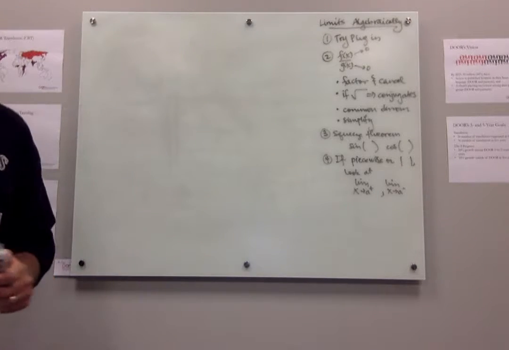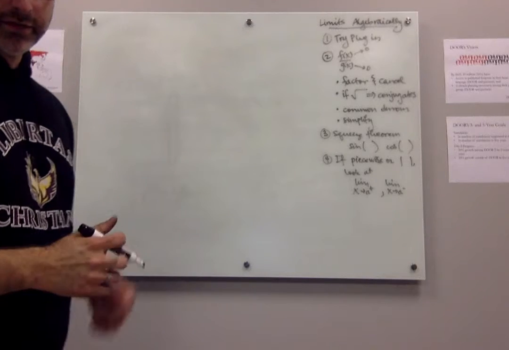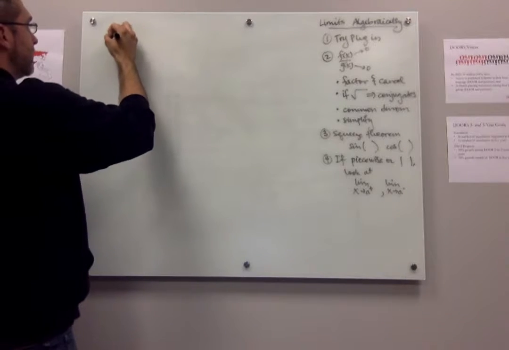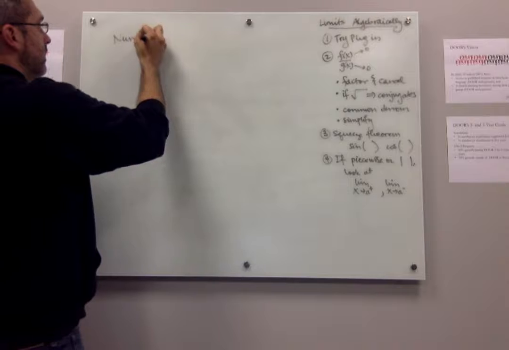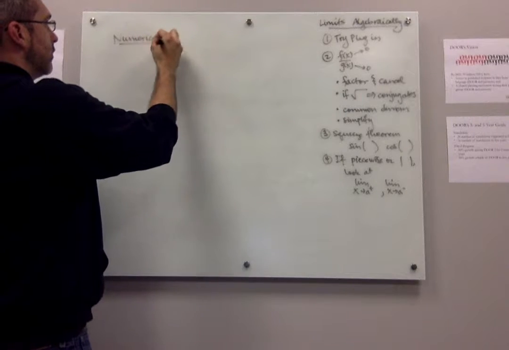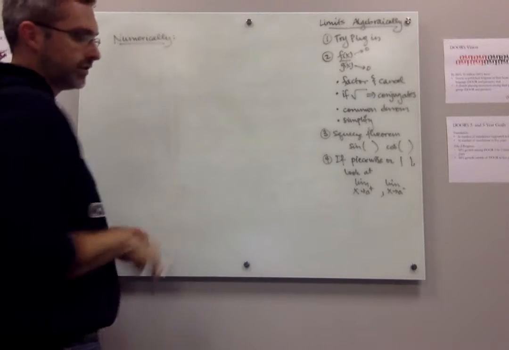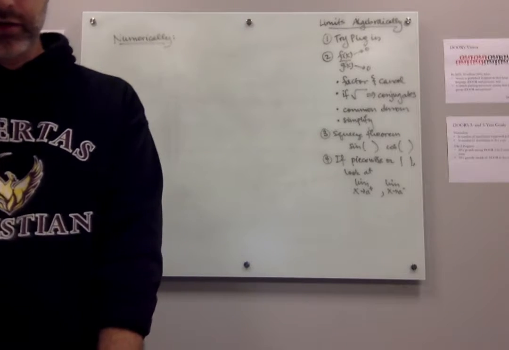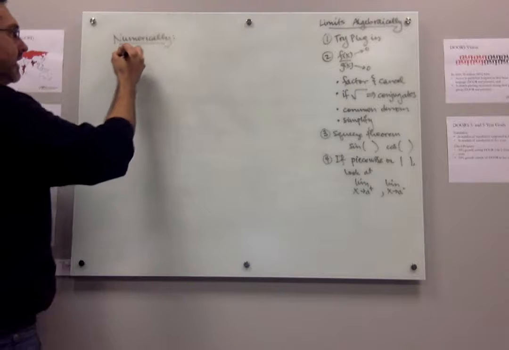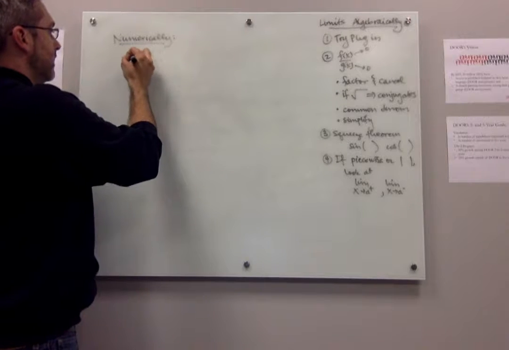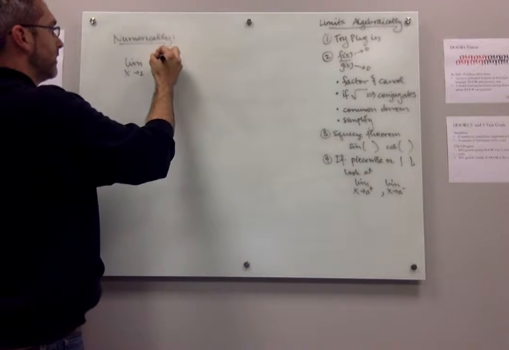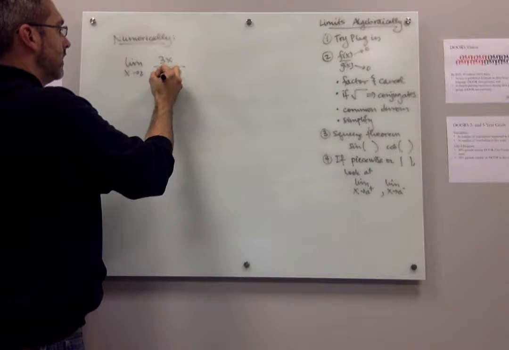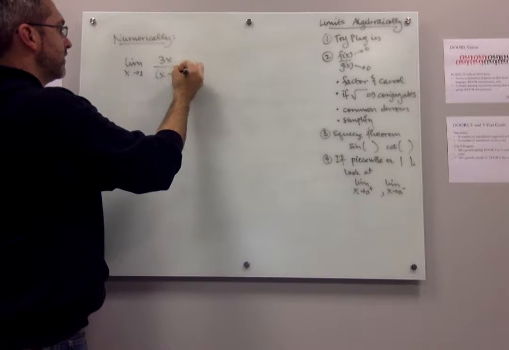Let's talk real briefly about doing these numerically. We're not going to spend a lot of time on how this works numerically, but I've kind of showed you an example before. So I'm going to take a different example. Let's take the limit as x goes to 2 of 3x over (x minus 2) quantity squared.